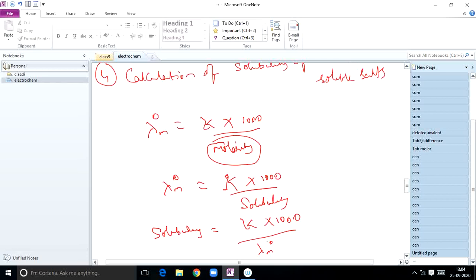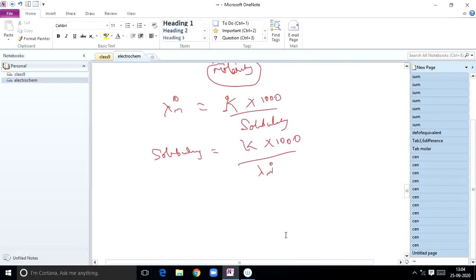So this is the fourth application, students. In case of saturated solutions, solubility becomes equal to molarity. Remember that one. This is the fourth application of Kohlrausch law. Next, fifth application.